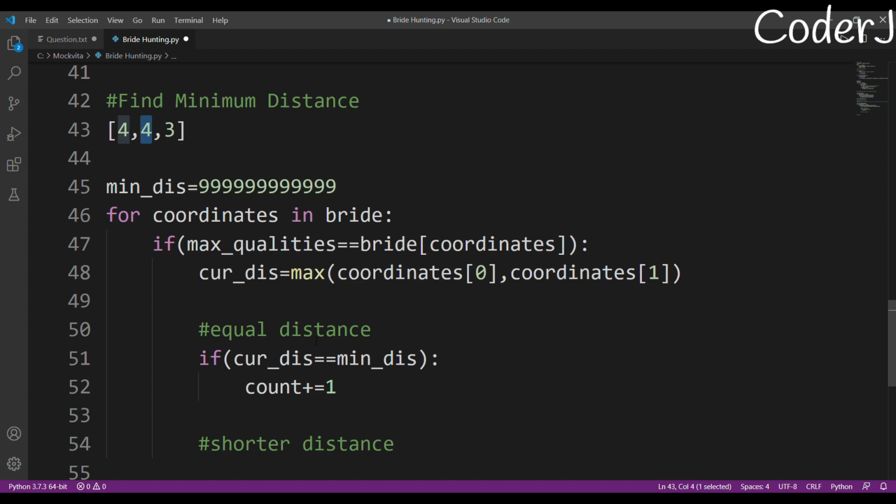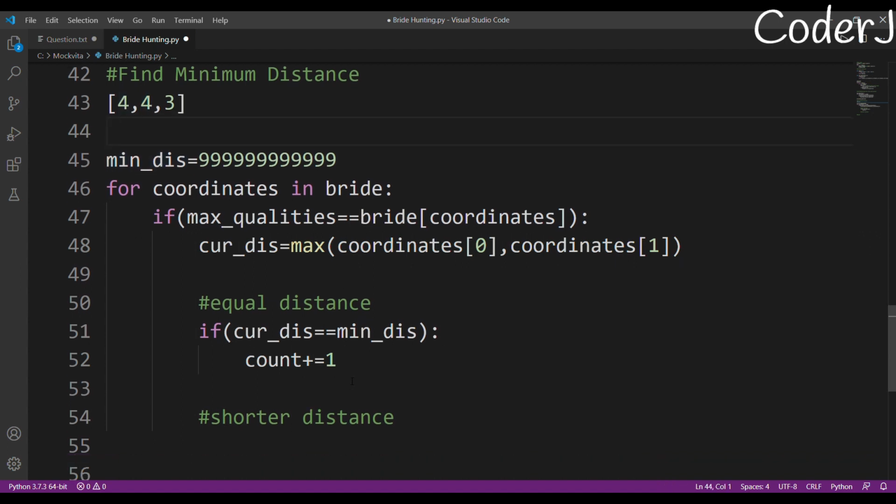Why am I incrementing my count, and why am I not simply printing that polygamy is not allowed? Because there may be another bride who has a shorter distance. That is why I'm just incrementing my count, and this count indicates how many brides have the current minimum distance, because the minimum distance might change. Suppose in future we encounter a shorter distance, which we will encounter here. That is why I'm creating my count.